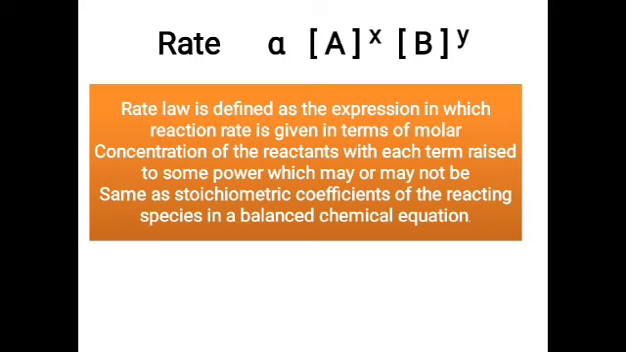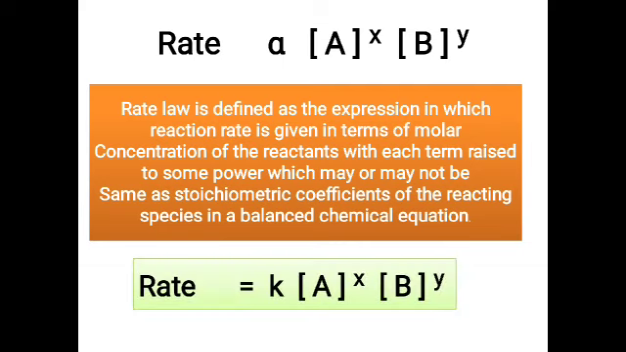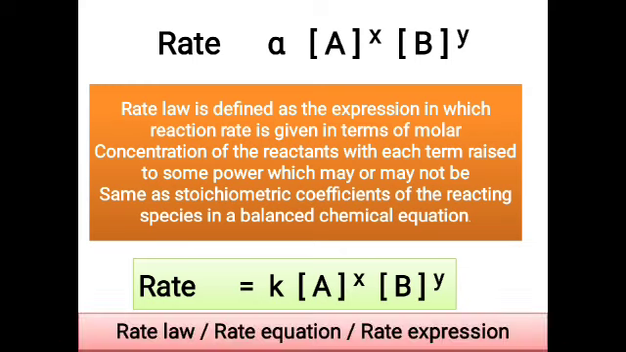So what you need to understand here is, if a reaction is given, for some reactions the powers may be equal to their stoichiometric coefficients, and in some reactions they may not be equal. So it totally depends on the experiment. We could remove this proportionality sign and put a constant and write, rate is equal to a constant times concentration of A to the power x and B to the power y. This expression is called either the rate law, rate equation, or rate expression, where each term can be defined.